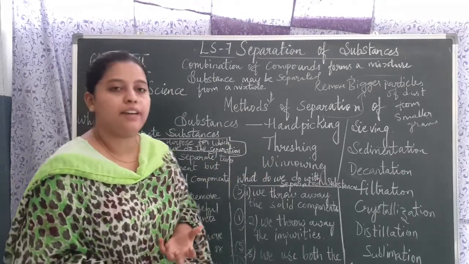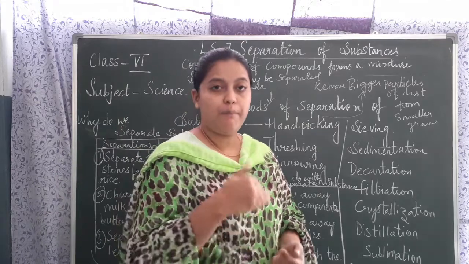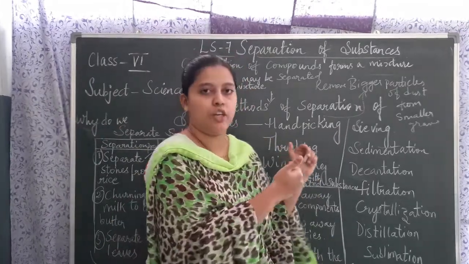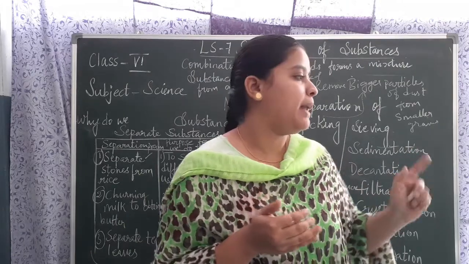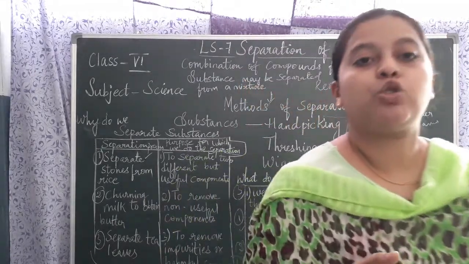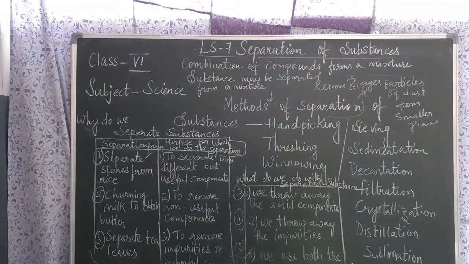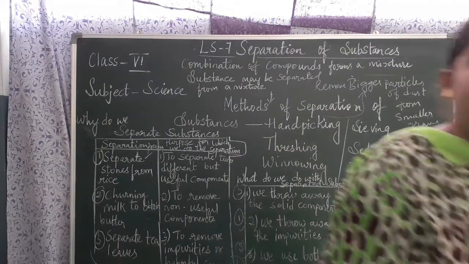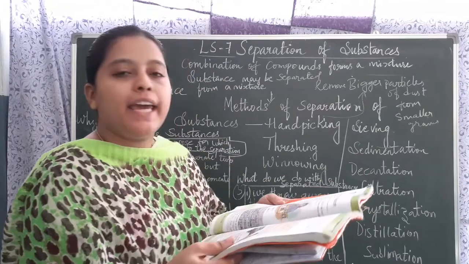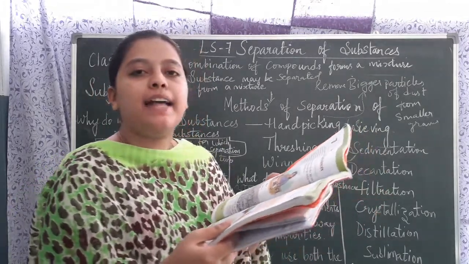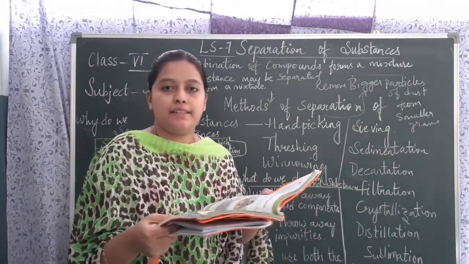Okay, children. Now, before going to methods of separation, I want to do your textbook exercise. Table number 1 is there in your textbooks. All of you open that. Okay children, did you all find table number 1 in your textbooks, page number 64? In that you have item and substance. The items have already been listed for you.